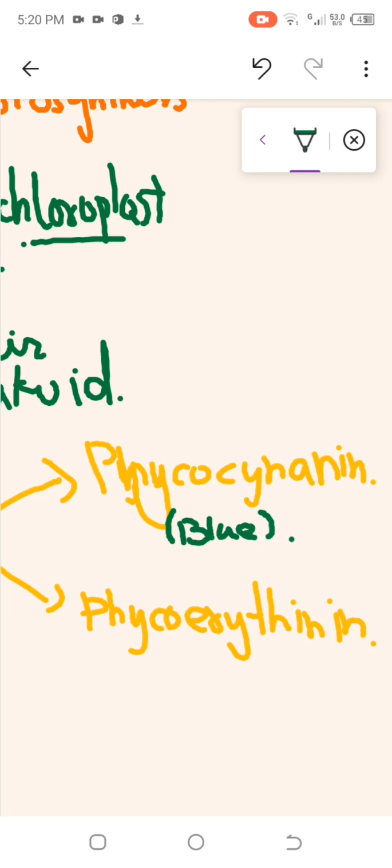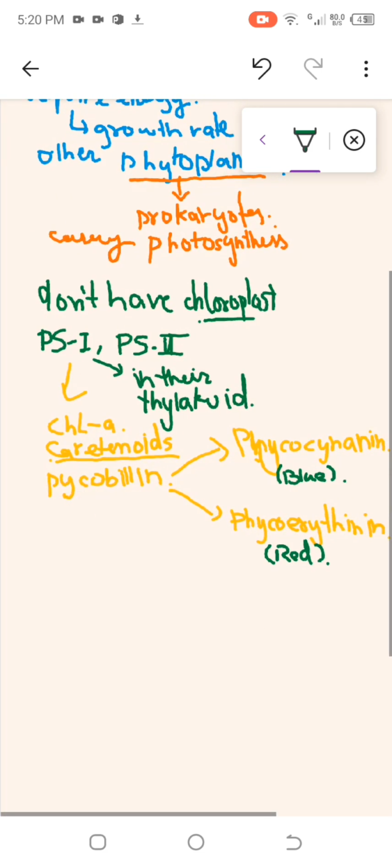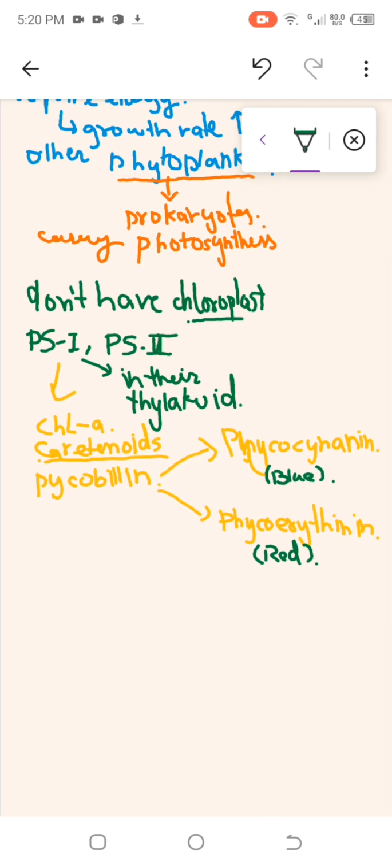However, phycoerythrin gives the red color. I hope this is clear. Now, cyanobacteria organisms impart the red color in the Red Sea. With that, if I talk about where they live, they live in marshy places as well as fresh water. They are also found in terrestrial habitats.